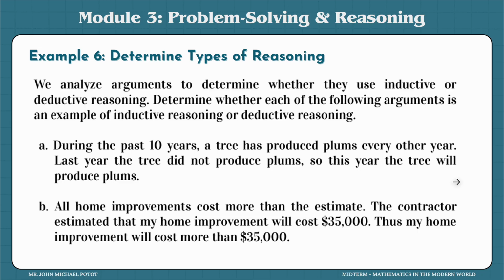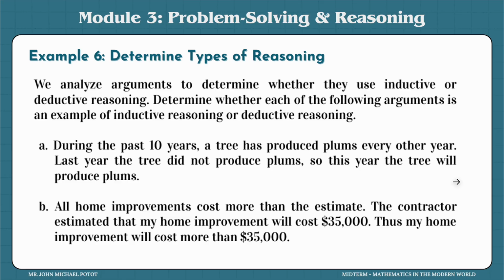What do you think? Okay, so for letter B, let's just see letter B first. All home improvements cost more than the estimate. The contractor estimated that my home improvement will cost $35,000. Thus, my home improvement will cost more than $35,000.